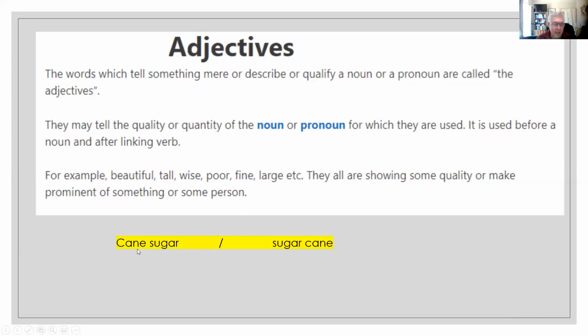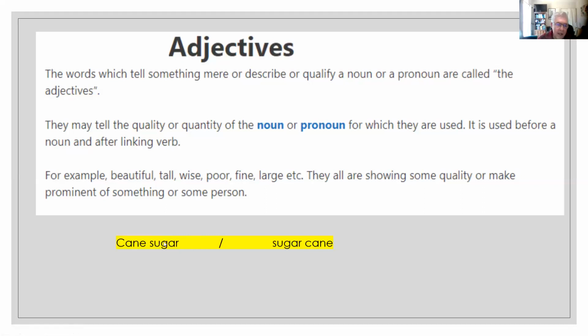Here we have examples. The noun always is at the end and the adjective before. In this example, cane sugar, sugar is the noun, while cane, that is before the noun, is an adjective. These two words in different orders make a different meaning. Cane now is the noun and sugar is the adjective.